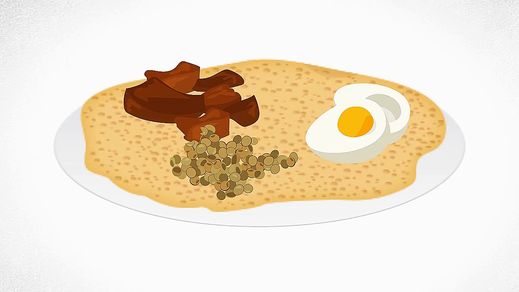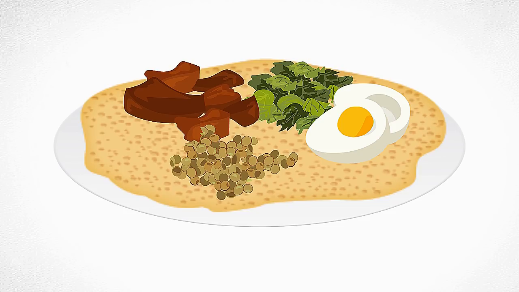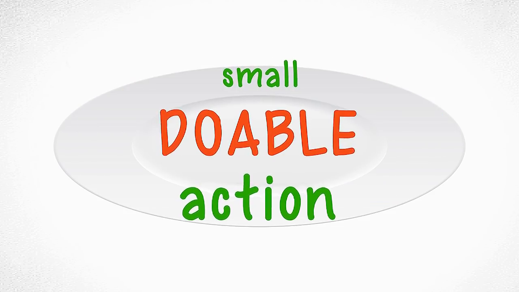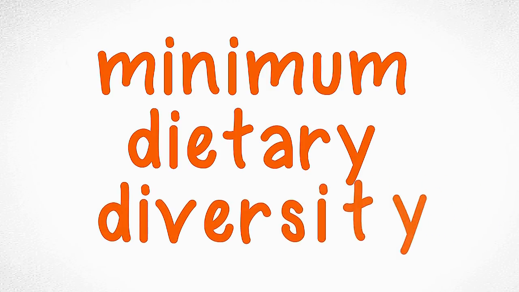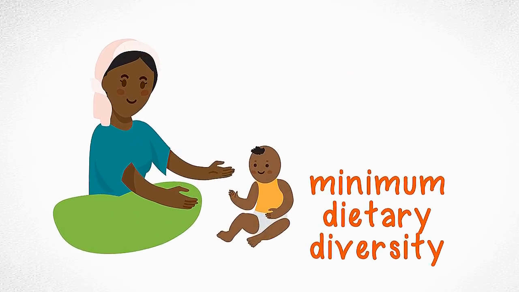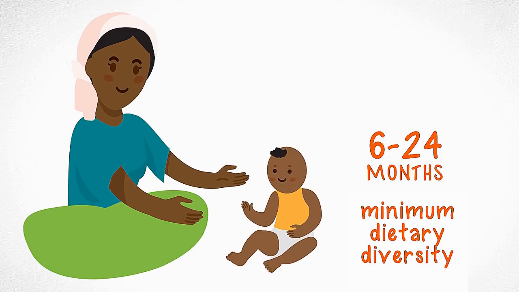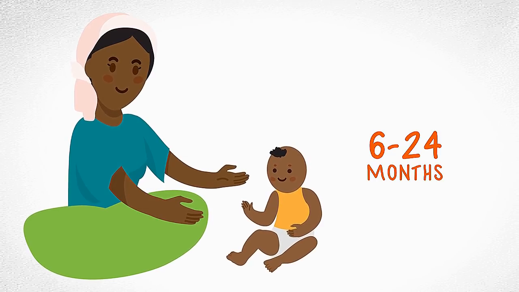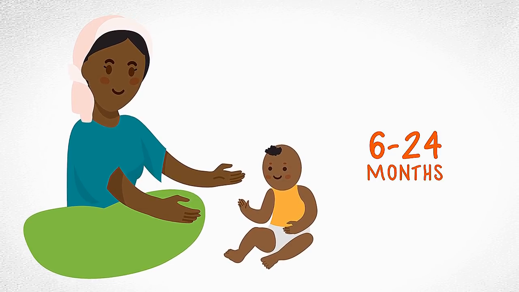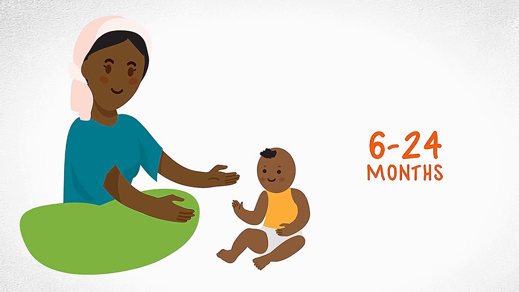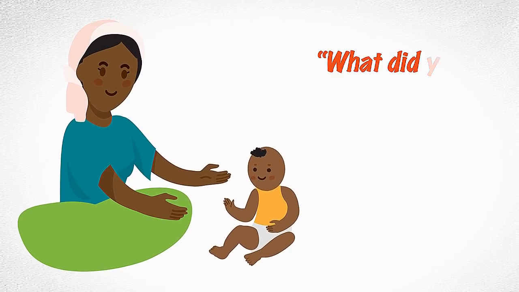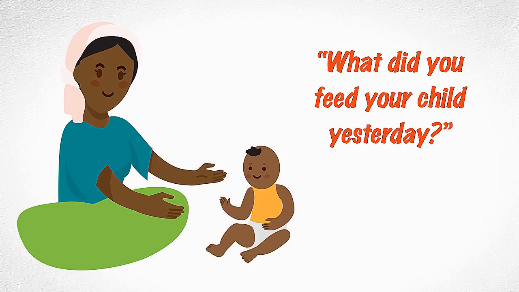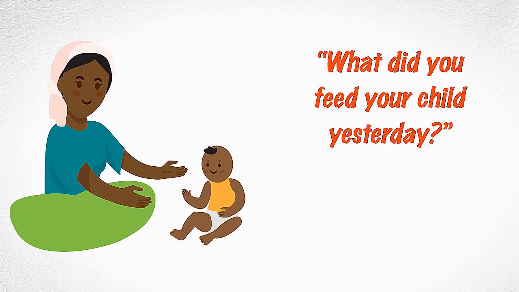Before we look at this tool for setting priorities, let's talk about 2 things: dietary diversity and the term small doable action. In the Amhara region of Ethiopia, Alive & Thrive zoomed in on a nutrition indicator called minimum dietary diversity for children 6 to 24 months of age. Because it was so low, only 6%. This means that babies who are 6 to 24 months of age are seldom eating the variety of nutrient-rich foods they need. The indicator for dietary diversity is measured by asking mothers, "What did you feed your child yesterday?" The children who eat from 4 or more food groups are counted.